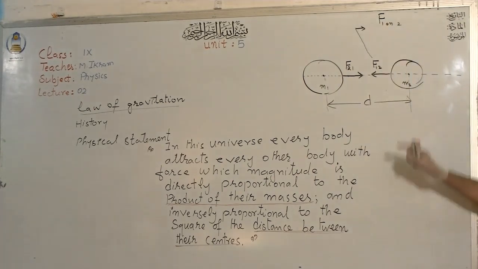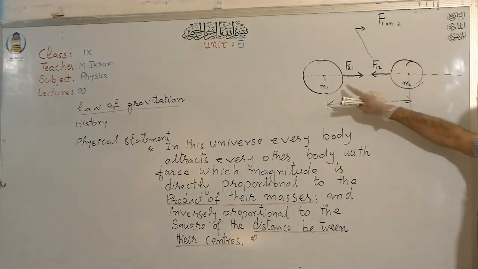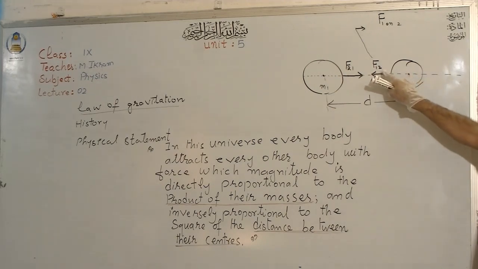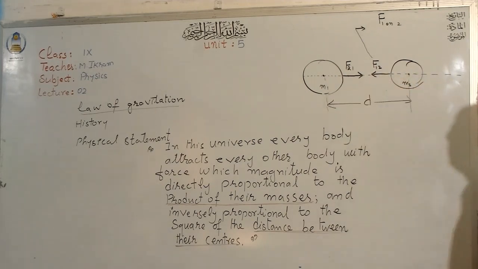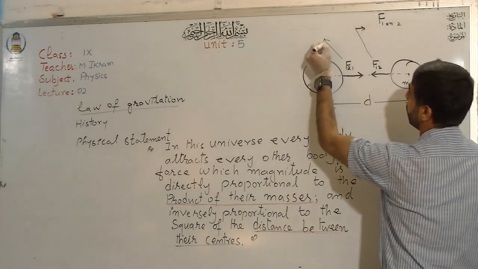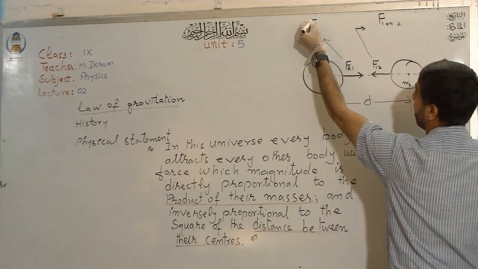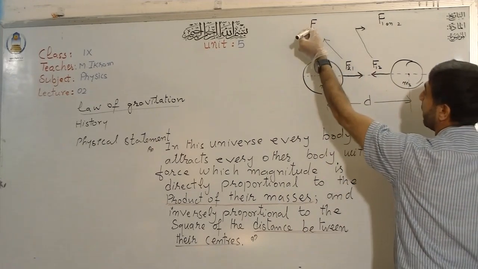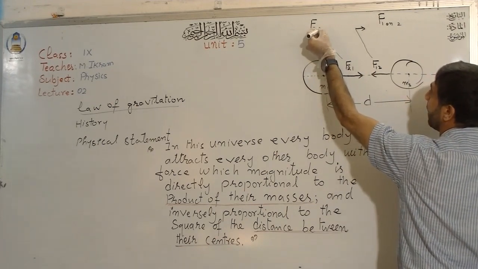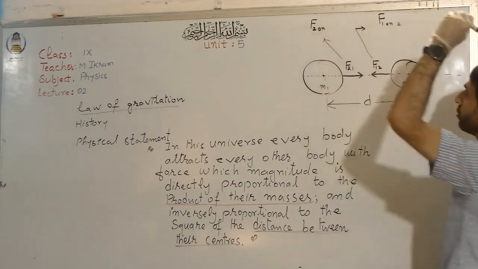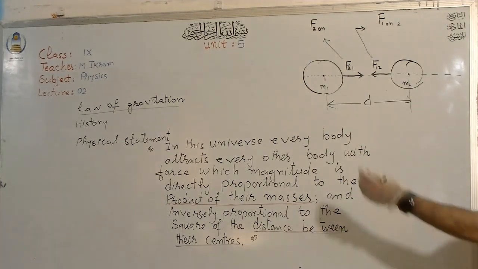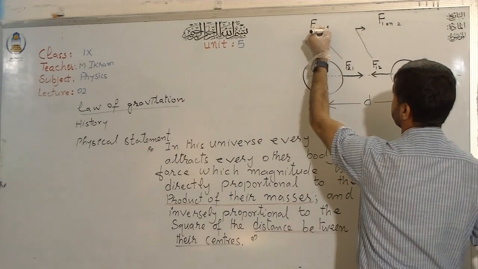It is the force which body 1 exerts on body 2, the force with which it tries to pull it towards itself, towards the center. Then what is this F21 force? It is the force which body 2 exerts on body 1. Is it clear to you all?